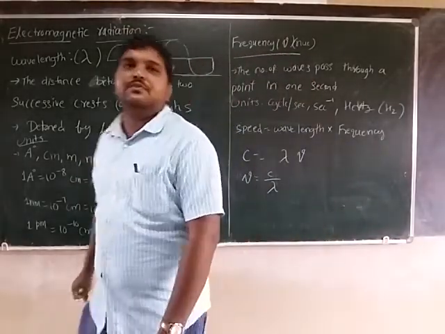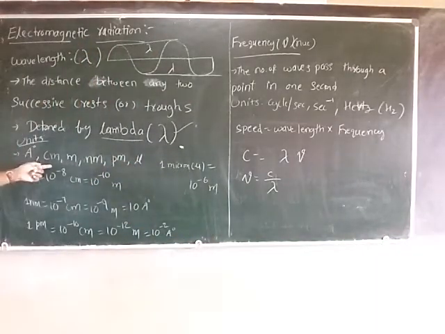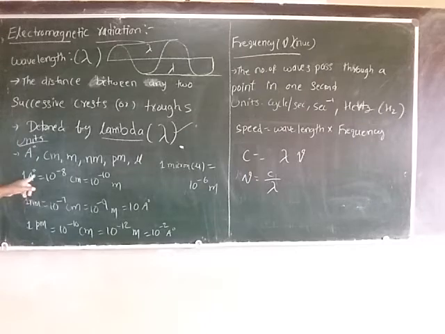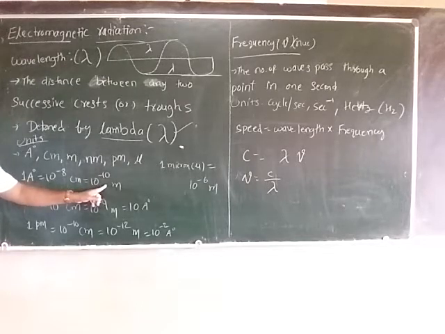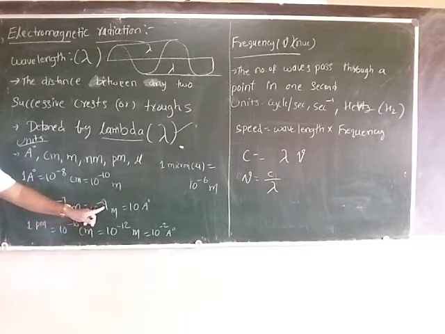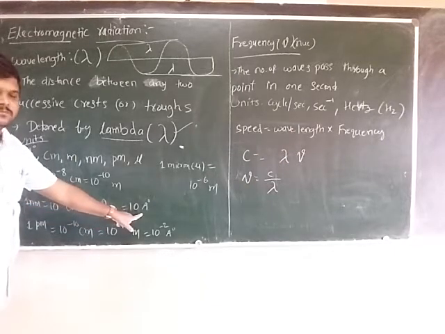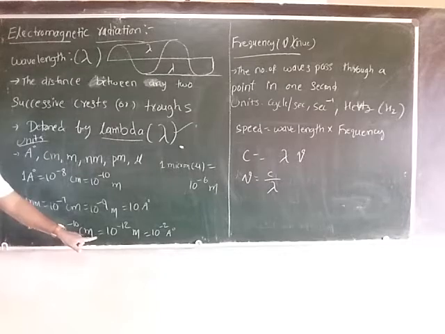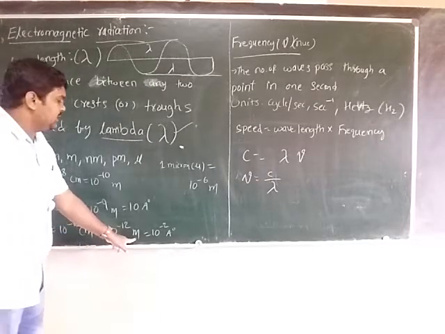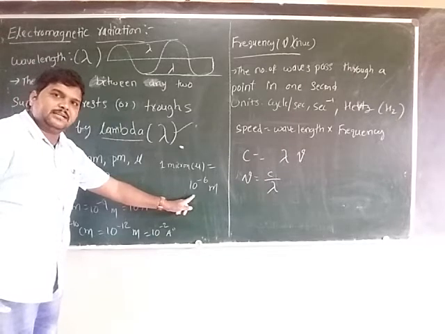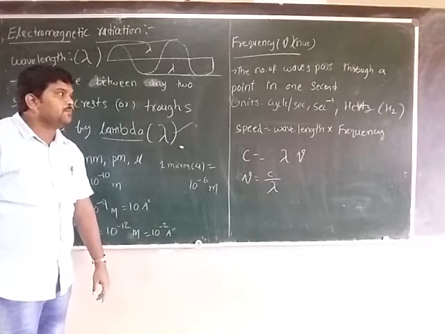Next, units for wavelength: you can express angstroms, centimeters, meters, nanometers, picometers, microns. 1 angstrom is equal to 10 to the power of minus 8 centimeters, equal to 10 to the power of minus 10 meters. 1 nanometer equals 10 to the power of minus 7 centimeters, equal to 10 to the power of minus 9 meters, equal to 10 angstrom. 1 picometer is equal to 10 to the power of minus 10 centimeters, equal to 10 to the power of minus 12 meters, equal to 10 to the power of minus 2 angstrom. 1 micron is equal to 10 to the power of minus 6 meters or 10 to the power of minus 4 centimeters.